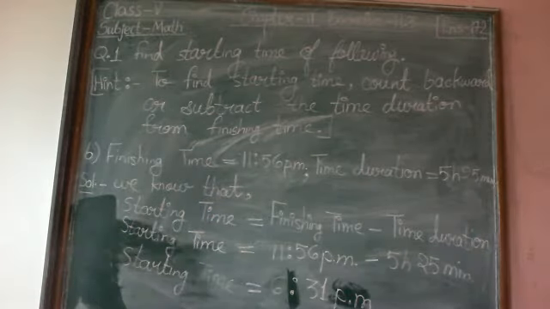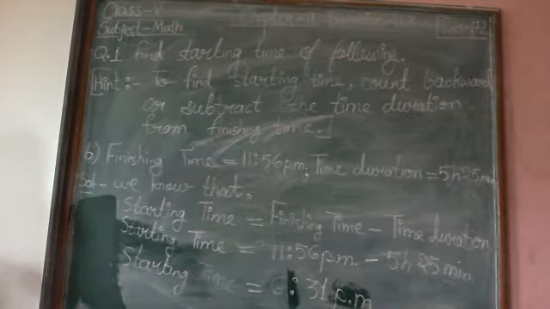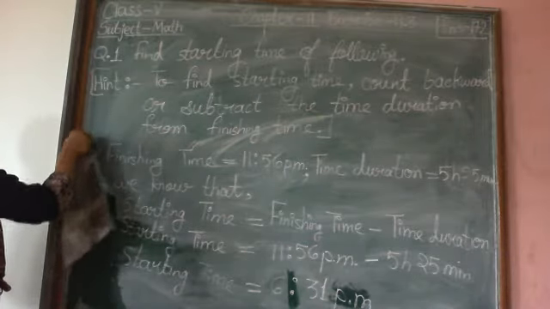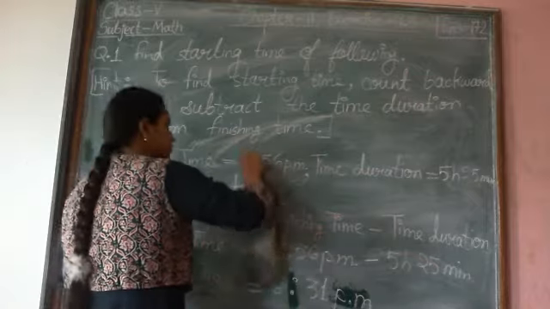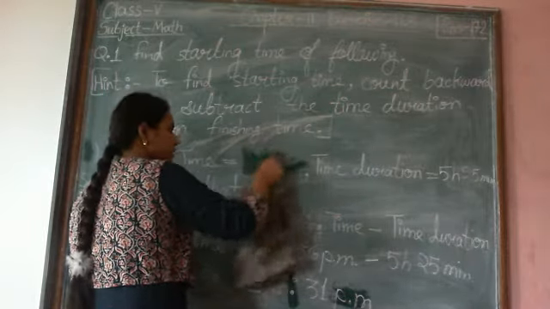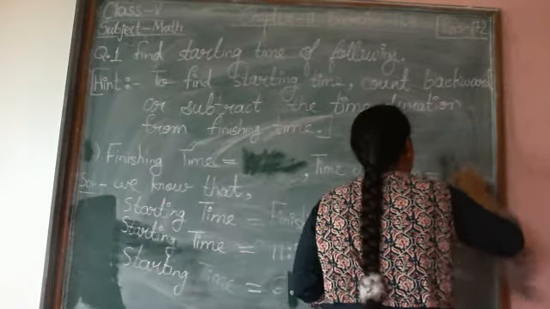Part C of question A. Again we will find starting time. Two things are given, finishing time and time duration.